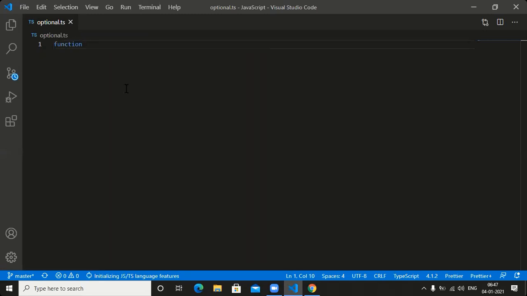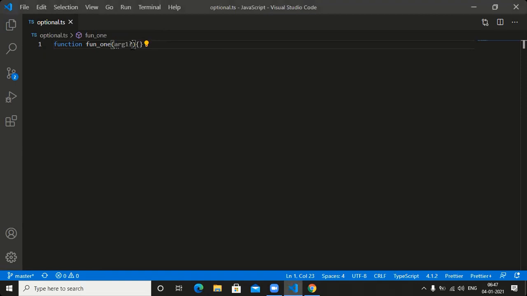How to create the function? What is the name of the function? The name of the function is function one. Here, what do you want to place? Argument one. Is argument one optional? How to make it optional? With the help of a question mark.